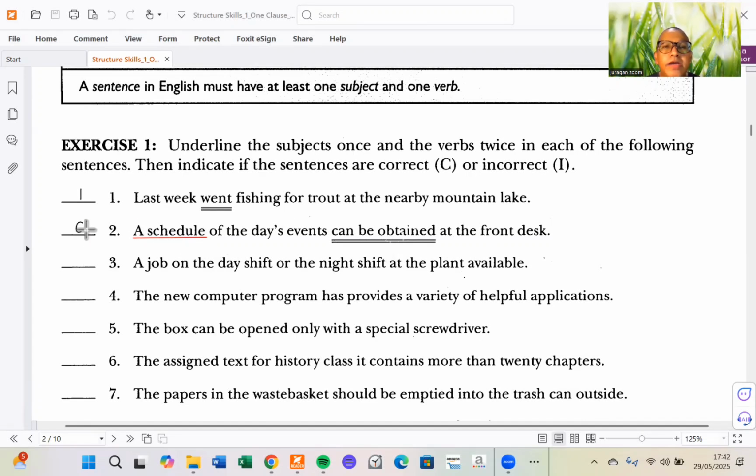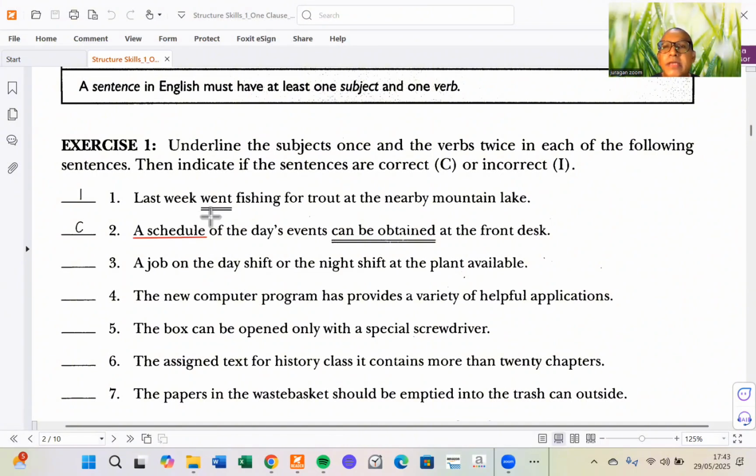How about number one? Why is the code incorrect? Can you identify it? Do you notice the mistake in this number? Last week went fishing for trout at the nearby mountain lake. We have the verb went, and last week in this context is not the subject. It's an adverb of time, so it's not the best option here.